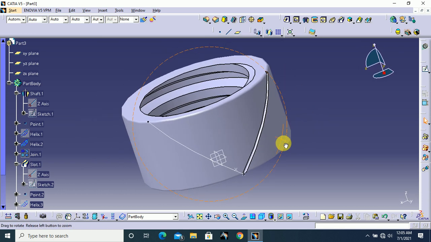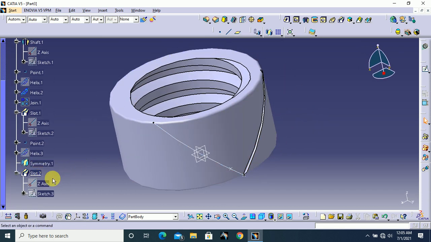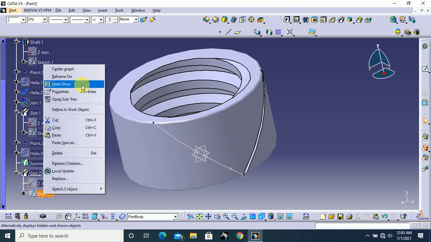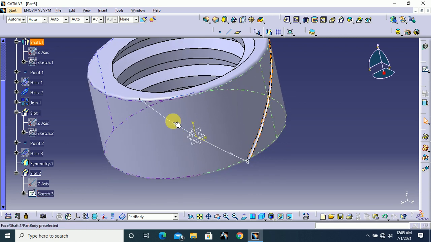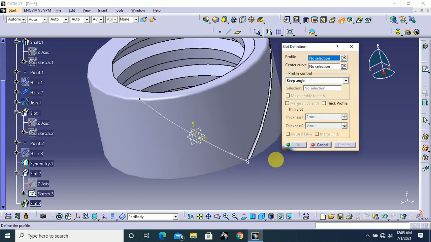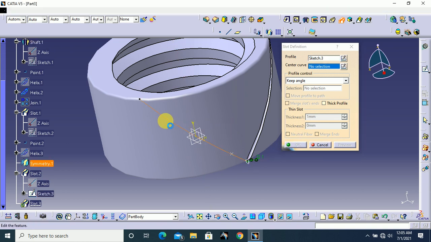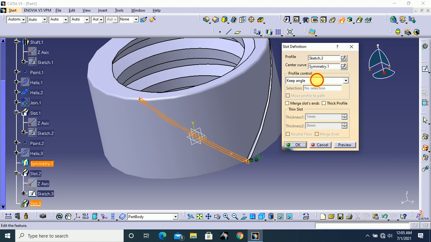And next, unhide this circle to create another slot. So again select slot and profile this small circle and the center curve. Here the pulling axis is Z axis and click OK.